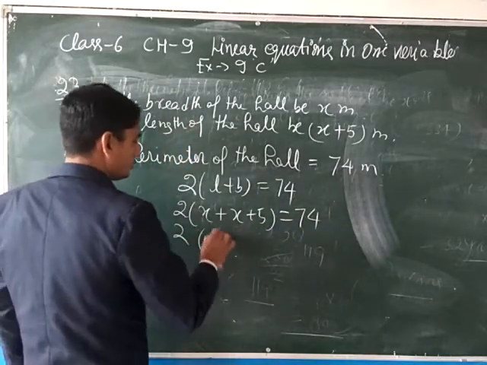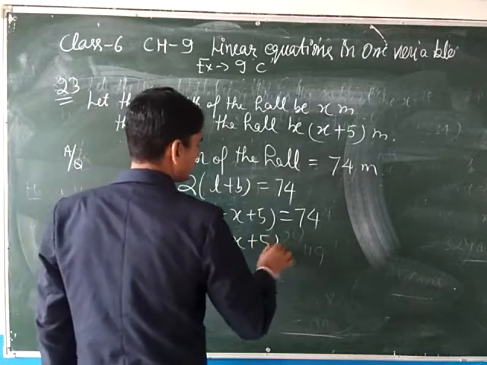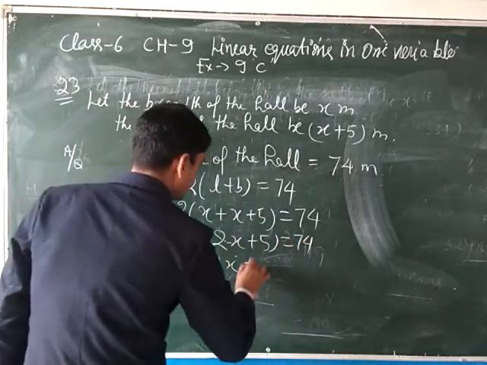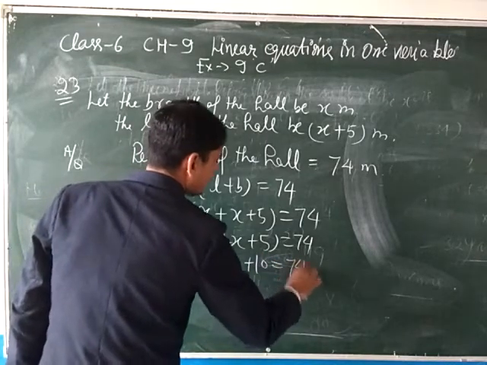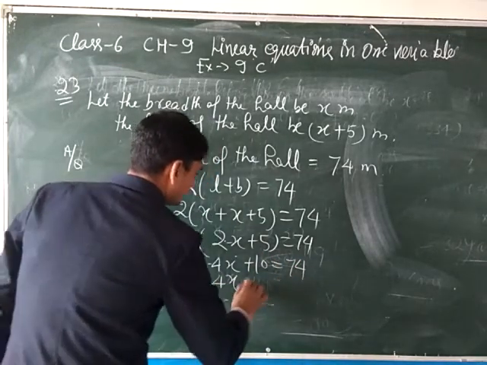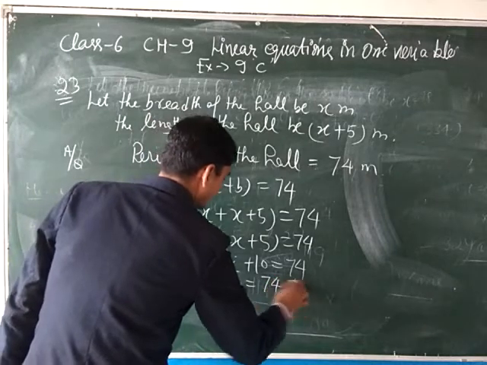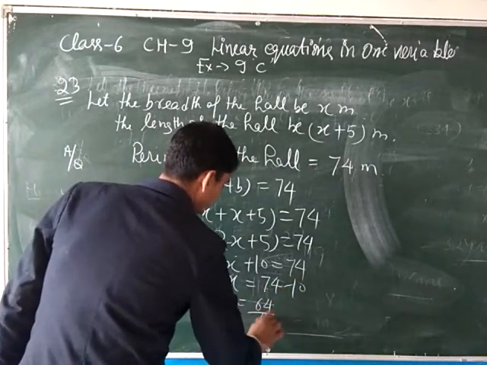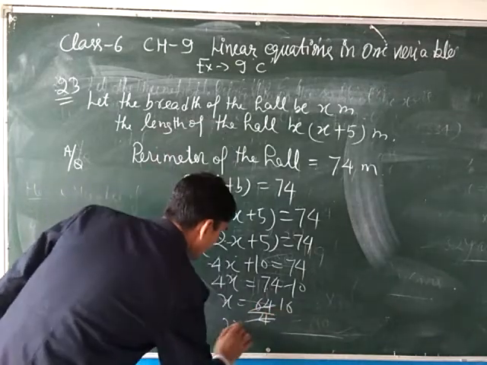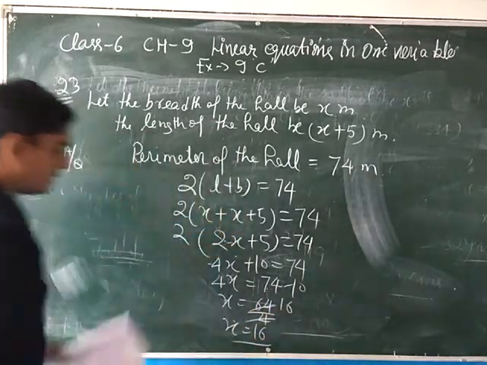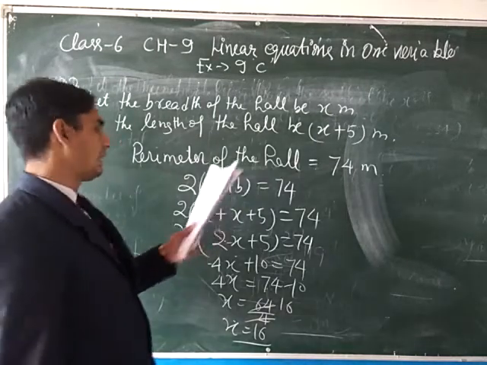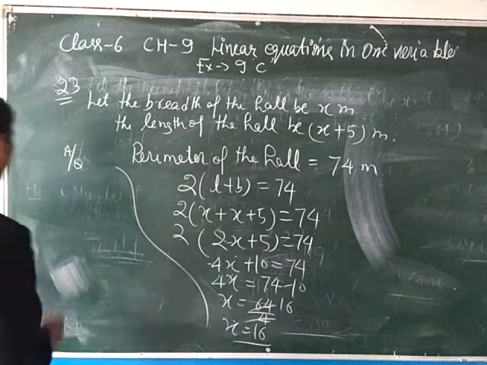Put the value of length and breadth. So 2 times x plus x plus 5 equals 74. So x and x, 2x, plus 5, so 4x plus 10 equals 74. So 4x equals 74 minus 10, which is 64. So x equals 64 upon 4, which is 16. So the value of x equals 16. The question is to find its length and breadth.